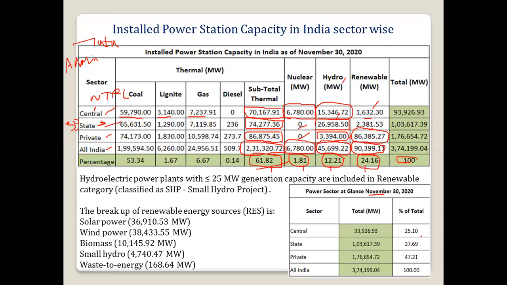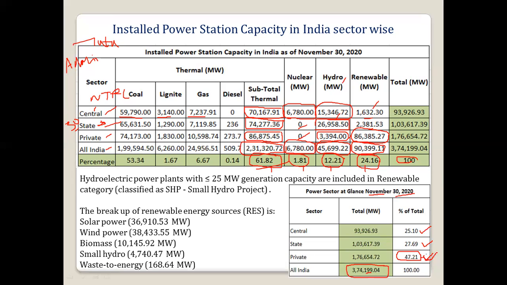Okay, then we can also see the power sector at a glance. Central का कितना percentage है? Total production of the energy is how much? 3,74,199. So this is the data of November 30, 2020. So central का contribution है 25%, state का contribution है 27.969%, then private is around 47.21%. So nowadays in the news we may be seeing much privatization is happening.